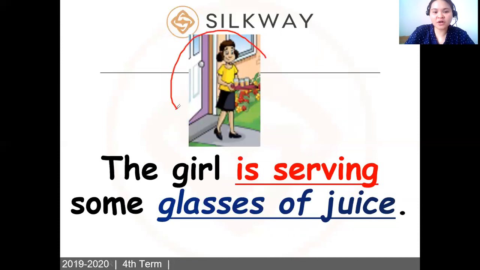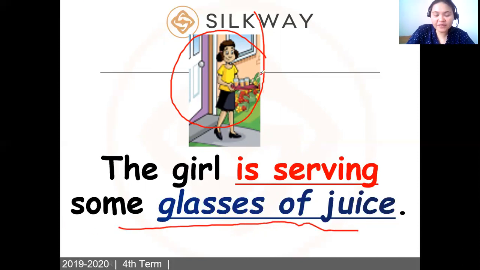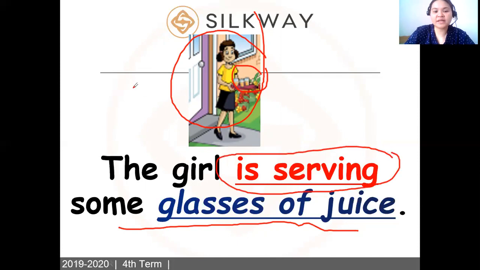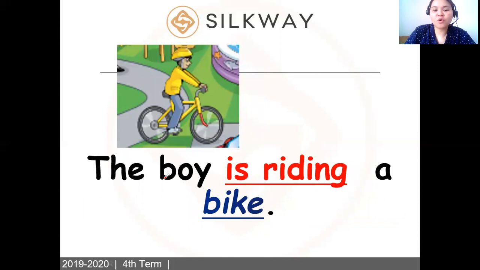The girl, what is she doing? The girl is serving some glasses of juice. Yeah, these are glasses of juice. We call that serving. Let's move on. The boy is riding a bike.